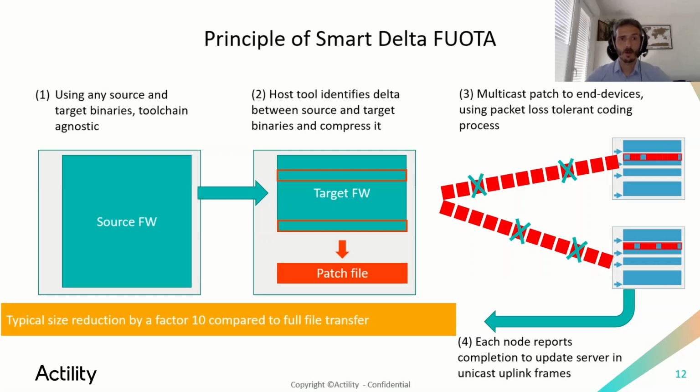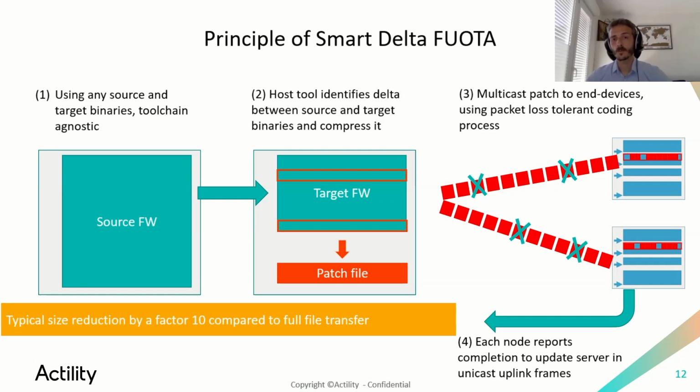And this patch is generated on the FOTA server itself by taking the source firmware and the target firmware and creating a patch file. This patch is compressed and signed. So with this, the patch is very small and the reduction factor is about 10 compared to a full firmware file. Meaning instead of sending a full firmware file of 100 kilobytes, we can send a patch file of only 10 kilobytes.